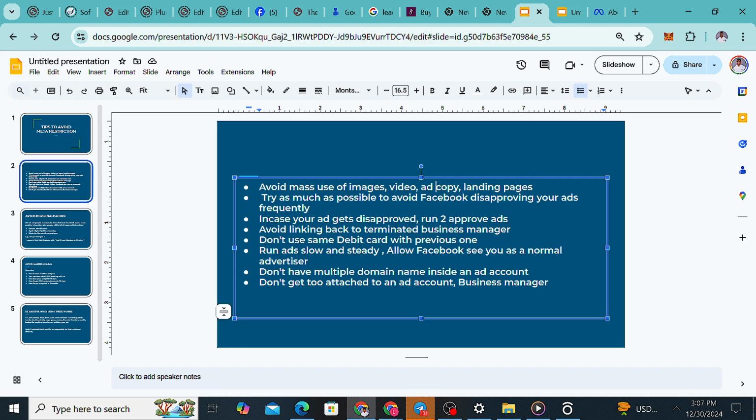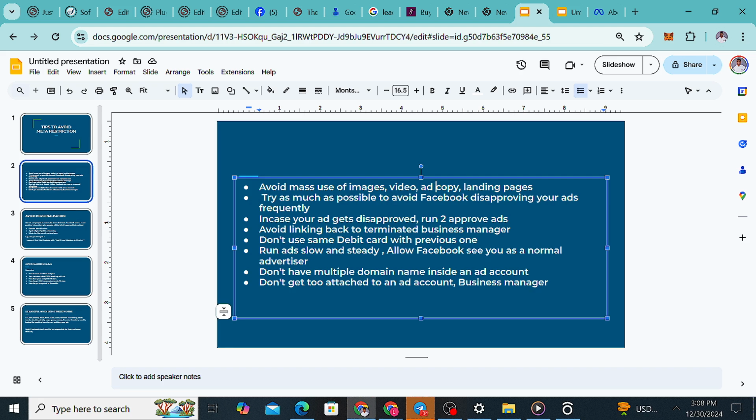Then they link it back to the previous business manager that has been restricted. It's like you are telling Facebook, "I have come again with another account." They will easily identify you and they may restrict your new ad account. So you want to avoid that.